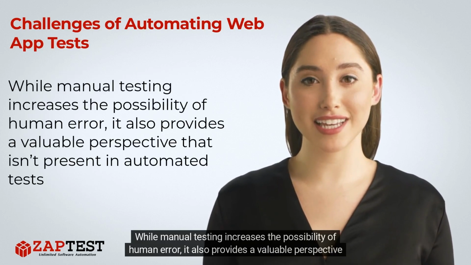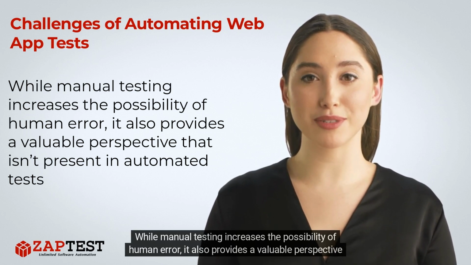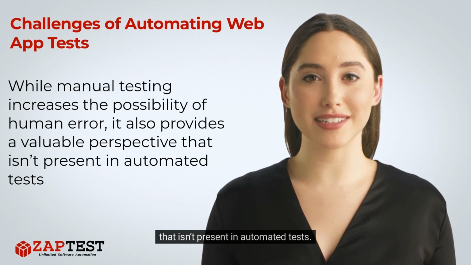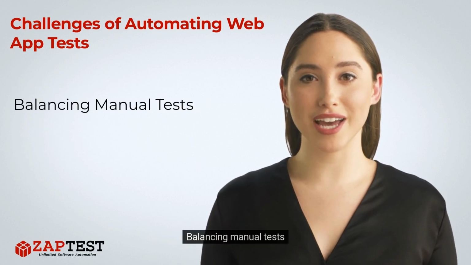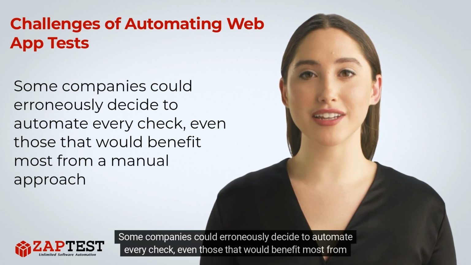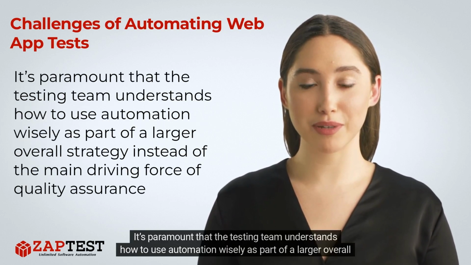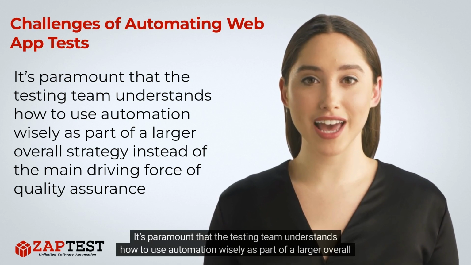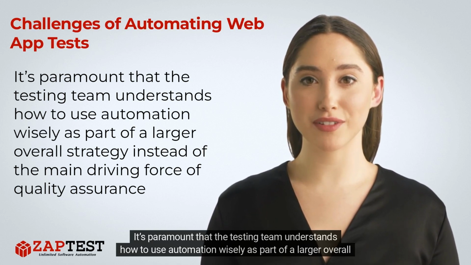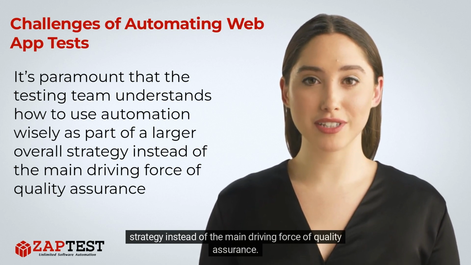While manual testing increases the possibility of human error, it also provides a valuable perspective that isn't present in automated tests. Balancing manual tests. Some companies could erroneously decide to automate every check, even those that would benefit most from a manual approach. It's paramount that the testing team understands how to use automation wisely as part of a larger overall strategy instead of the main driving force of quality assurance.